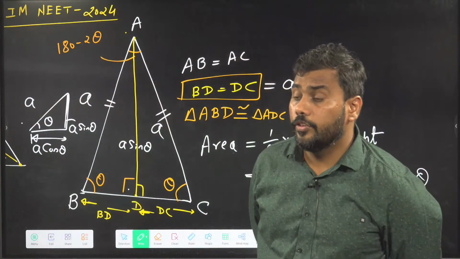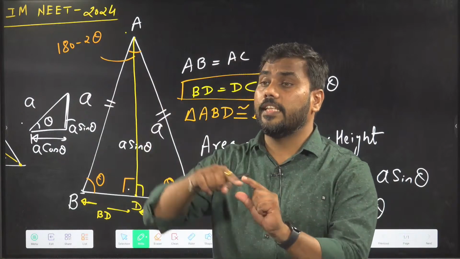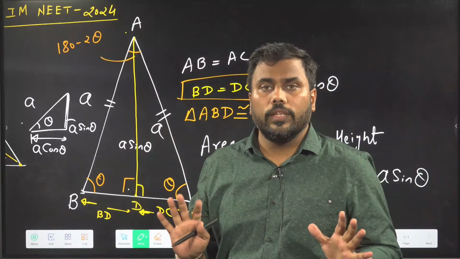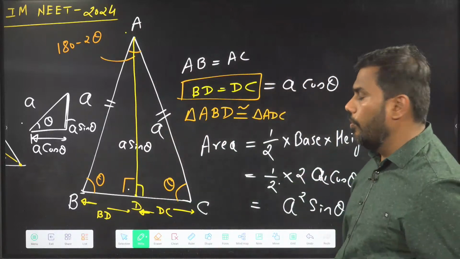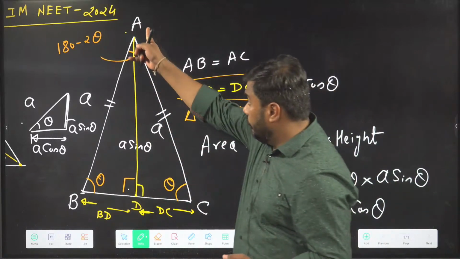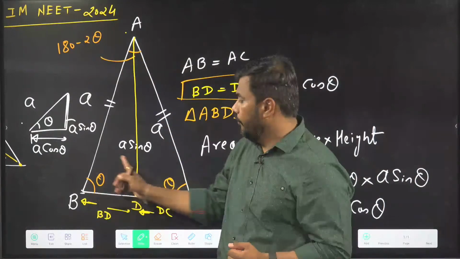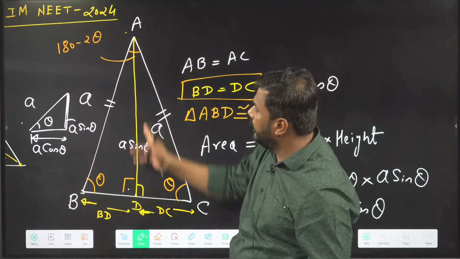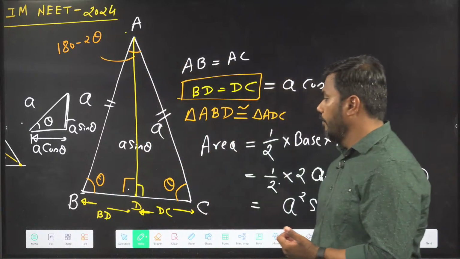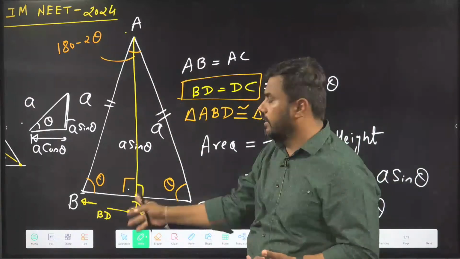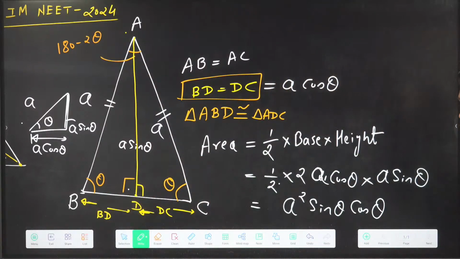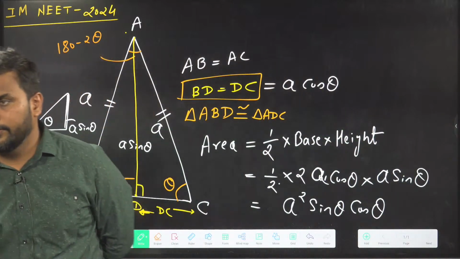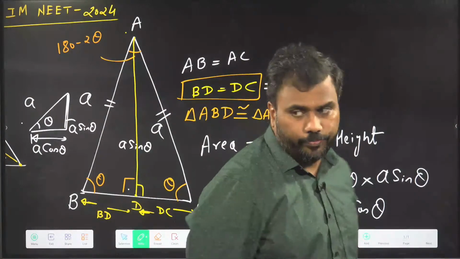The semi-perimeter formula is used to find the area whenever the three sides of the triangle are known to us. Now, because one of the side lengths A is known to us, in this question we can use the formula half base into height, because height can be easily determined. When this angle is given to us, height can be easily determined. So that is the area of the isosceles triangle.